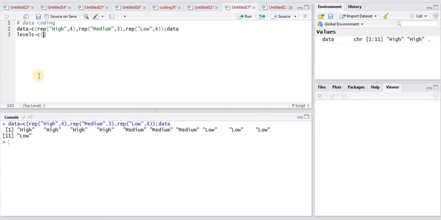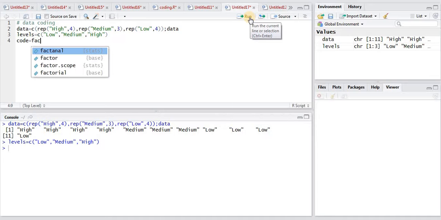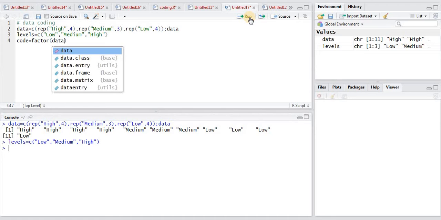Levels is equal to combine within bracket "low", "medium", "high", everything within quotes. So these are the 3 levels. Let us codify using the factor command. Let's write code is equal to factor within bracket data comma levels.